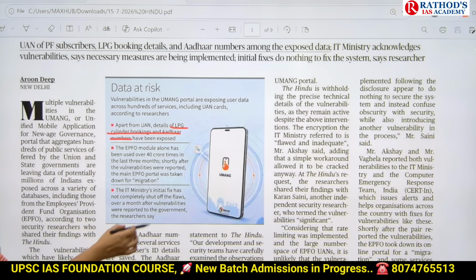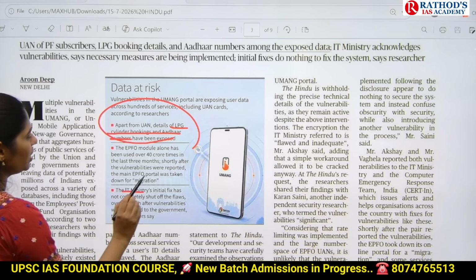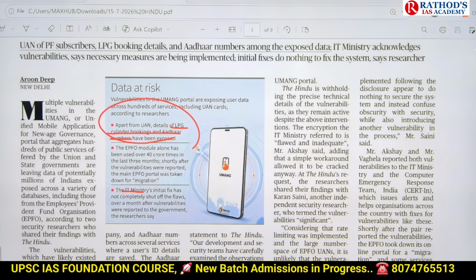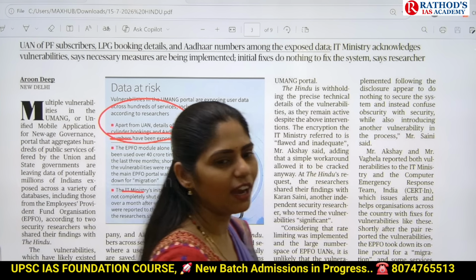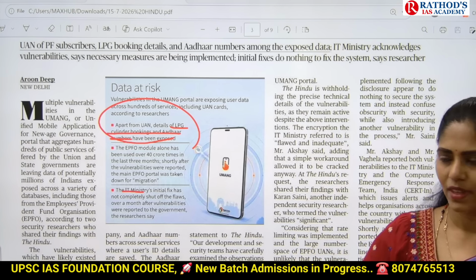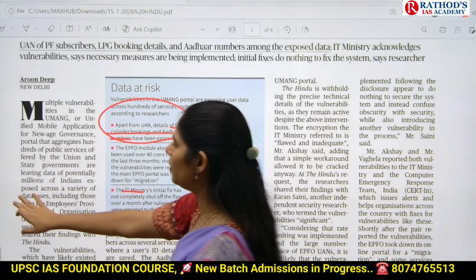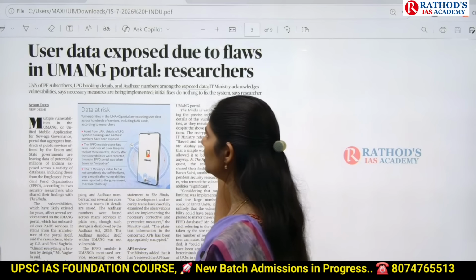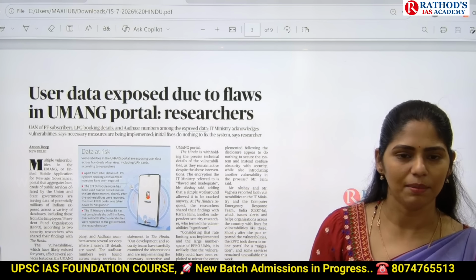Because of this, our IT ministry is now focusing on what the issue is, how we have to fix this issue, and how we have to retrieve this data. If this kind of big problem happens, obviously it will lead to a data breach.